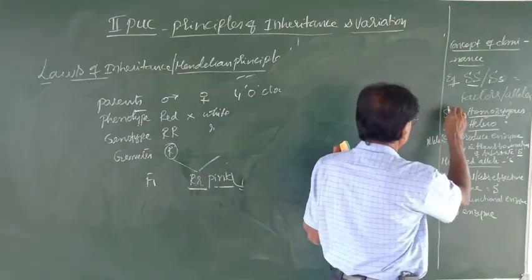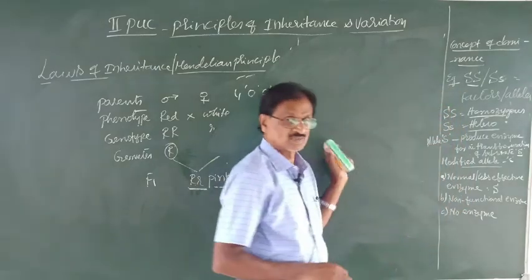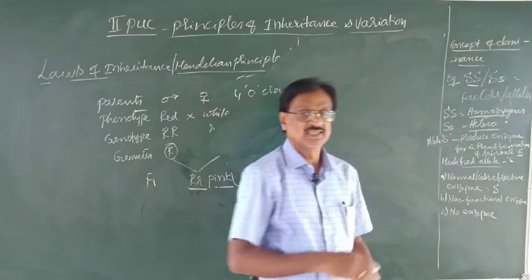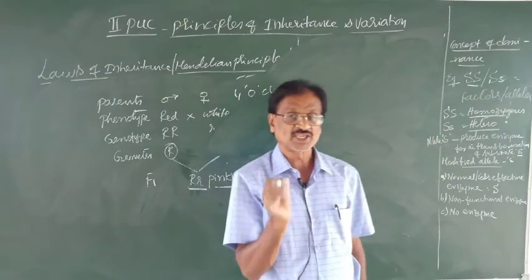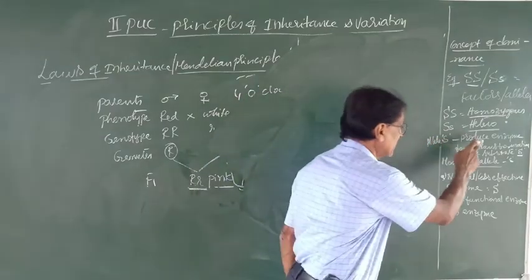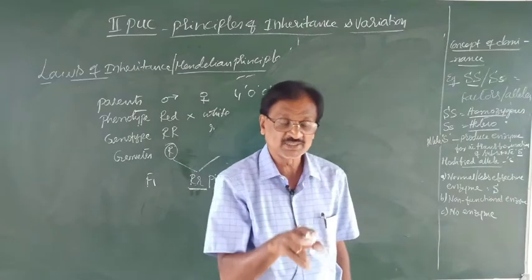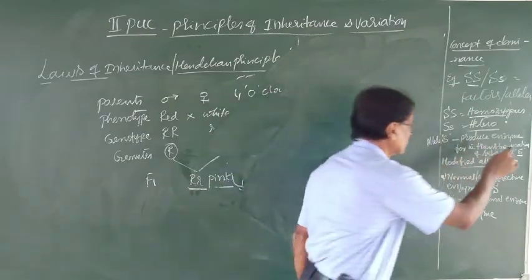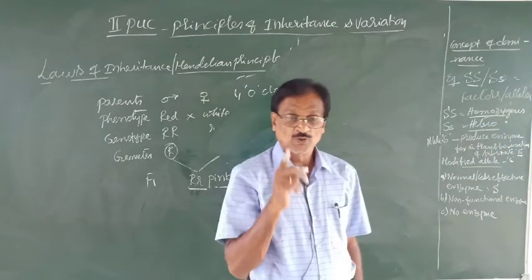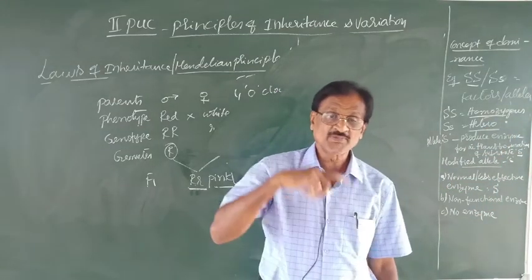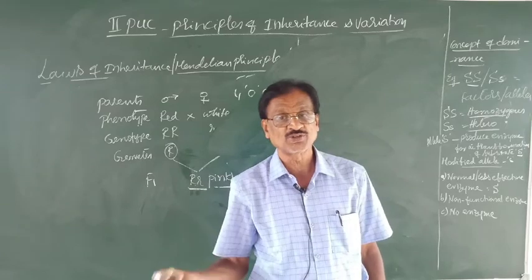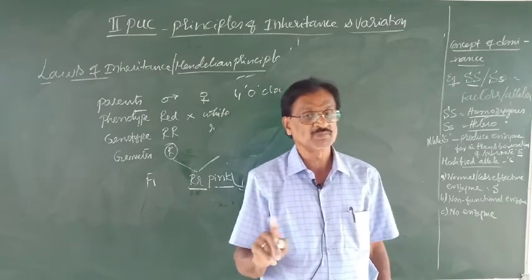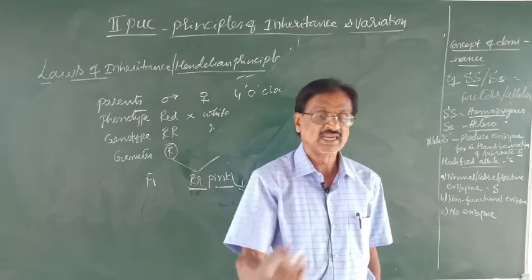Now if you observe this one, this is the homozygous individual, and this is a heterozygous individual. So for what does this S stand? Say for example, S is supposed to be an allele containing information to produce an enzyme, and that enzyme is necessary to act upon what? The substrate S. Only if the enzyme acts upon the substrate, you are going to get what? End products. Otherwise the substrate will never be broken down, yielding what?